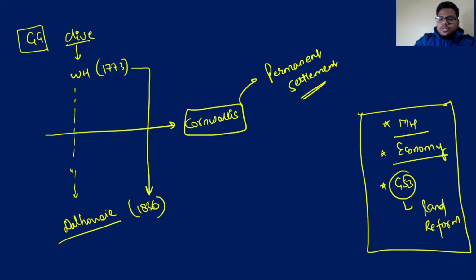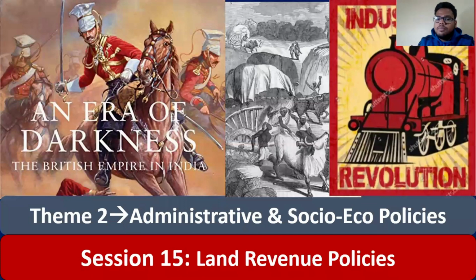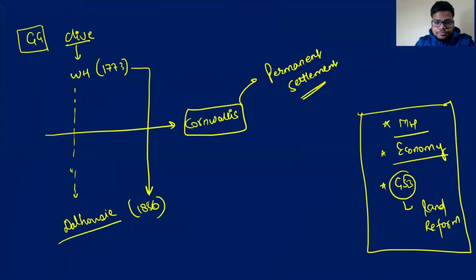So today is the 15th session. We'll talk about the land revenue policies. In the next session, we'll talk about overall economic policies that are very much associated with today's session, land revenue policies only. Because obviously at that time, land was the main source of revenue for the East India Company. So we have to study that.